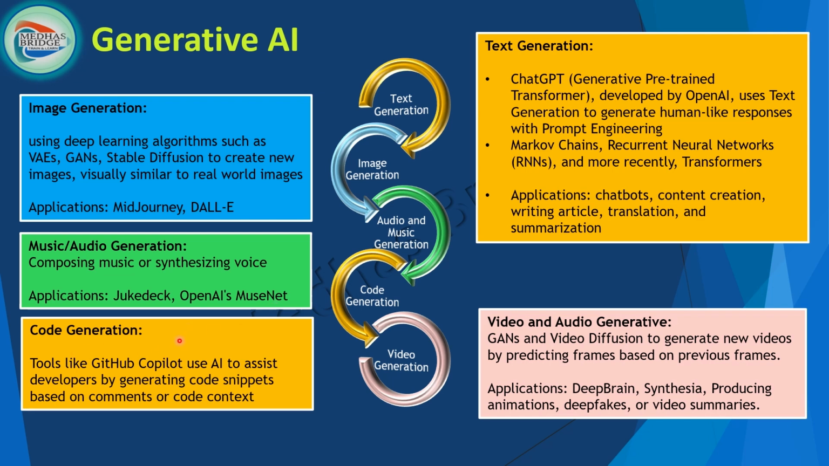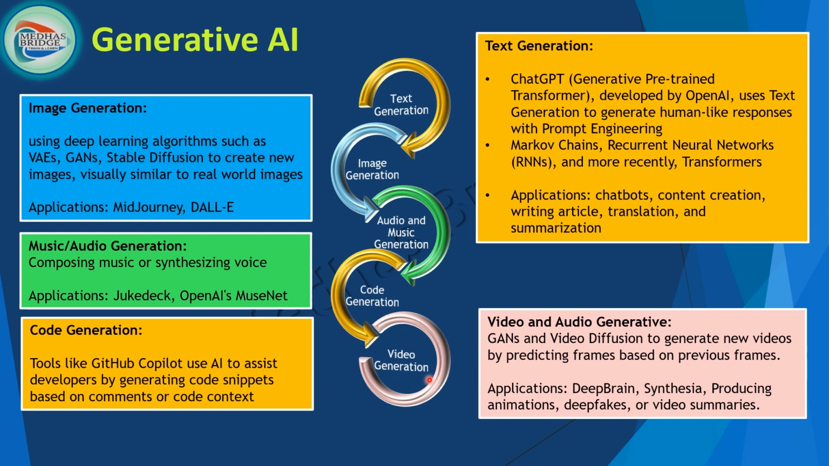Coming to code generation, if you are a software developer, you need to learn things faster. So this is one of the best examples: using GenAI, you can learn things faster. Tools like GitHub Copilot use AI to assist developers by generating code snippets based on comments or code context that is given. That's more exciting.